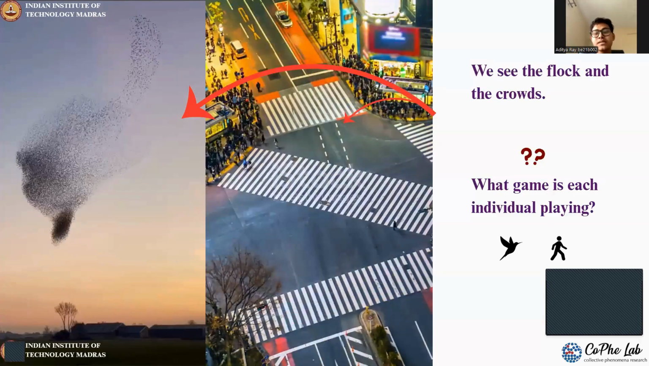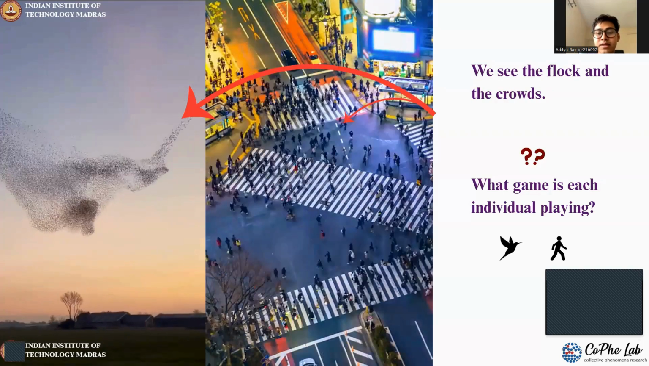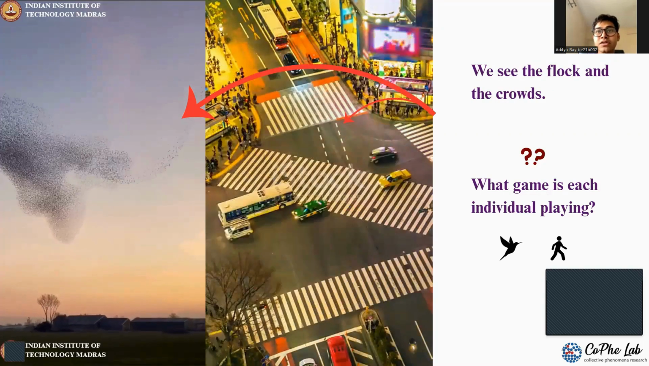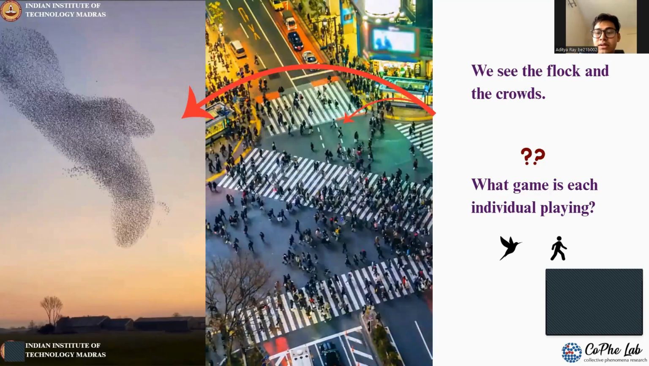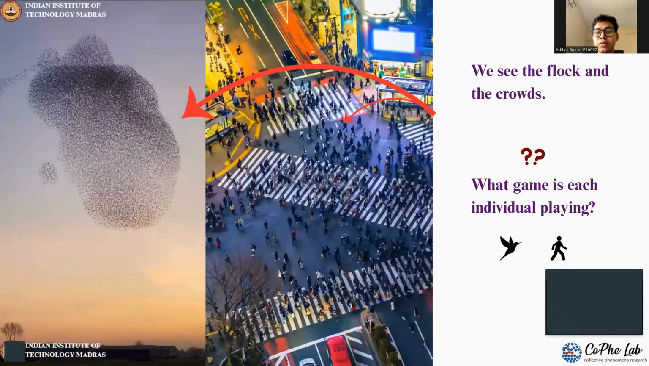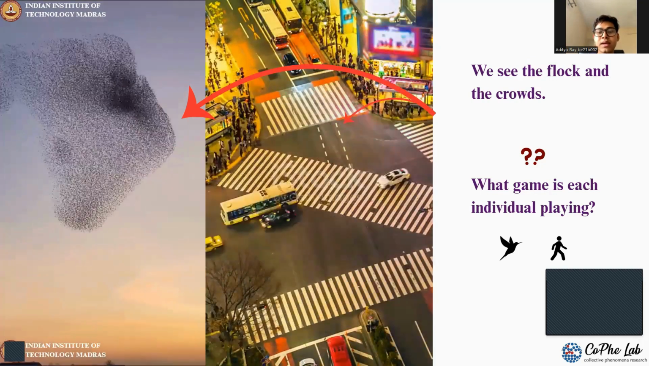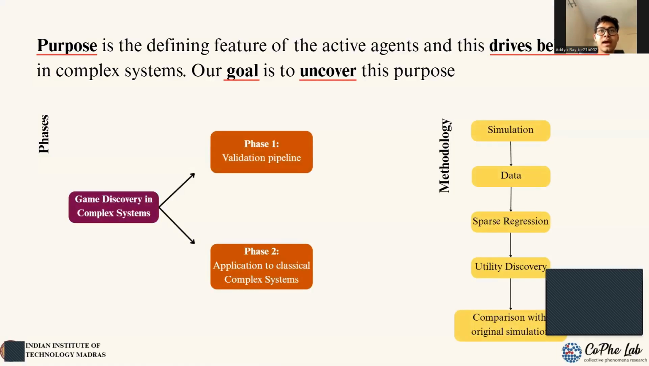In all these cases, we can observe the collective result, but what we can't see directly is the hidden logic, the purpose or the objective that's driving each individual. This thesis asks the inverse question: given only the emergent behavior, can we mathematically reconstruct the rules of the game that produced it? Can we essentially reverse engineer collective intelligence? And our goal in this overall thesis is to uncover this game and this purpose that drives our agent behavior.